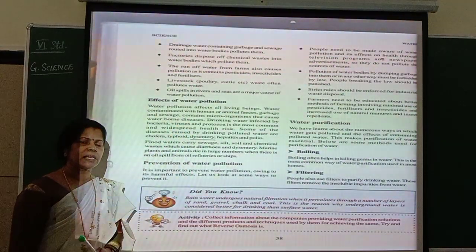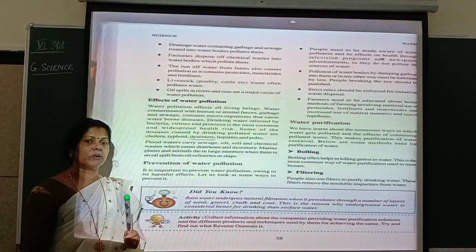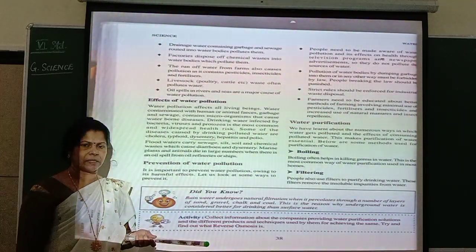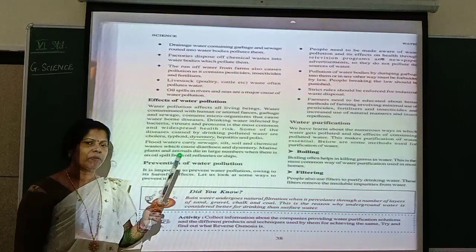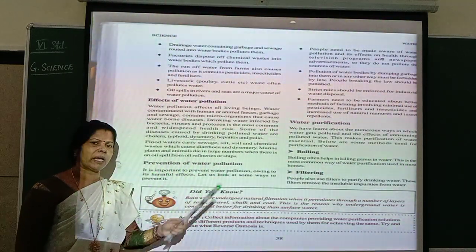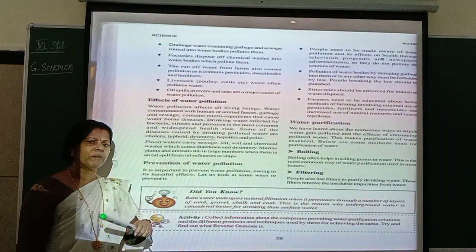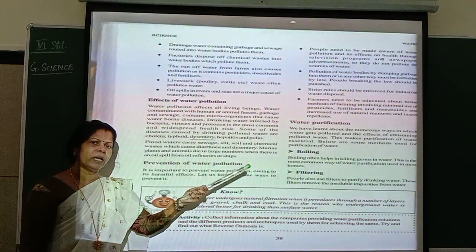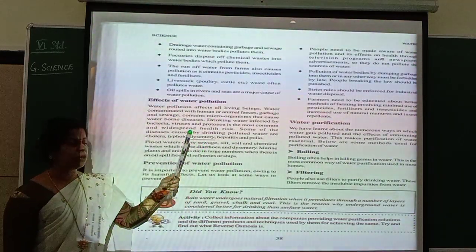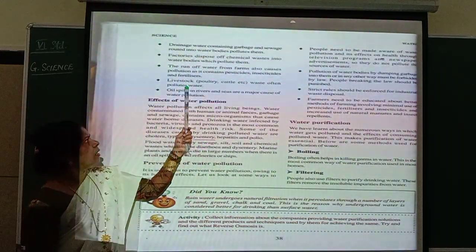So pesticides, insecticides, you are going to put them on the plants so that they will be away from insects and pests. But they are nothing but chemicals. Even the artificial fertilizers, they are also chemicals. So that will be carried by water, and that water will reach into the rivers, lakes and all that. So that gets contaminated. It gets polluted.